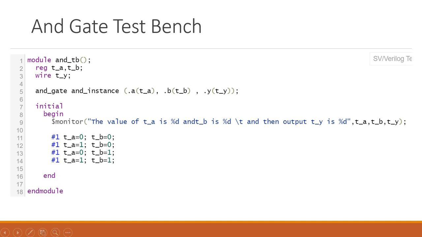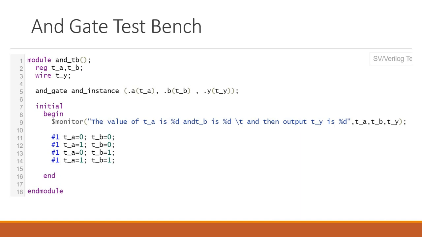If you want to display anything, you will use a dollar monitor and then enclose it with brackets. Here you can see, what we are going to display is the value of TA, where signal TA is there: the value of TA is percent d. Percent d is the format specifier. There is percent d, percent b, percent o also.